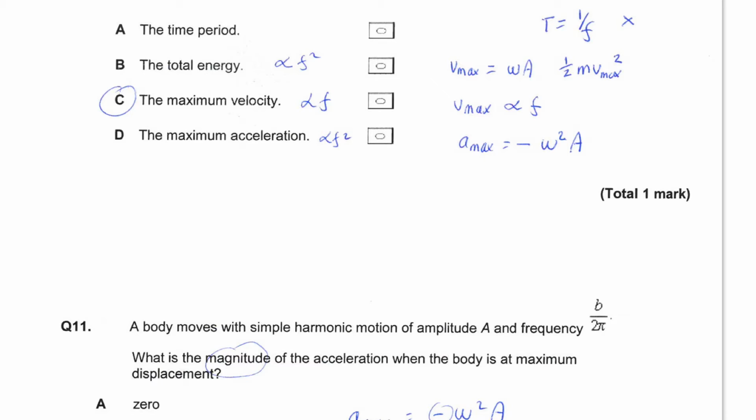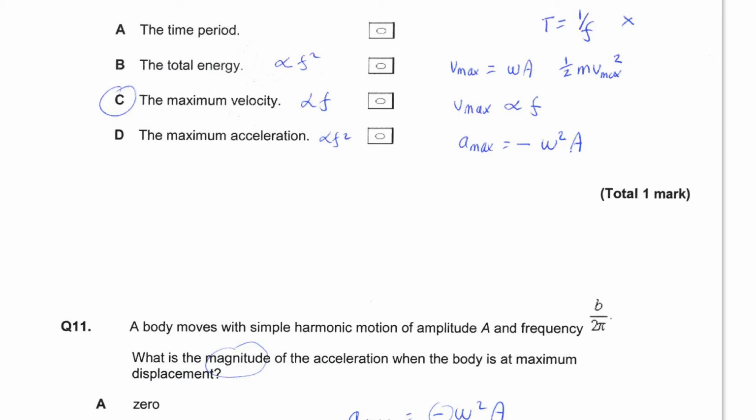The next one, the maximum velocity, we've almost already answered now. So Vmax is equal to 2 pi f times a. So whatever you do to the frequency, the same outcome will happen for the maximum velocity. So double f, double Vmax. This is the correct answer.